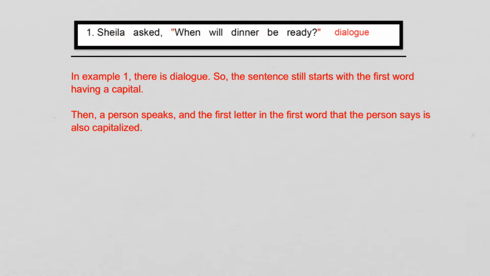Sheila asked, "When will dinner be ready?" So this was an example of dialogue. All right. If you want to know more about dialogue, watch the video before this. It would take me a long time to explain what that's all about. But what you need to know for this video is that in this first example there is dialogue. So the sentence still starts with the first word having a capital, right? So you can see here